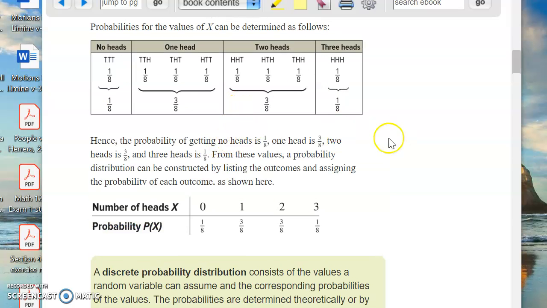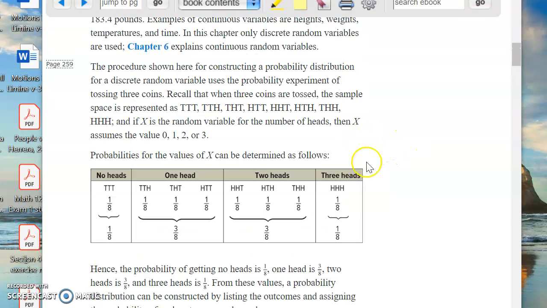So the typical example we use is flipping a coin. It makes it nice and easy for everybody to remember. So we're flipping 3 coins. What are the possibilities? You can get heads, heads, heads, tails, tails, tails, tail, tail, head, and so on. Okay, so here are the different ways that you can get 0 heads, 1 head, 2 heads. Now, do you see that? Here's head, head, tail. Here's head, tail, head.